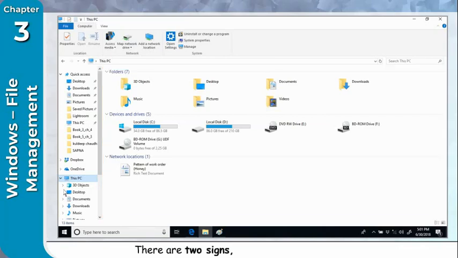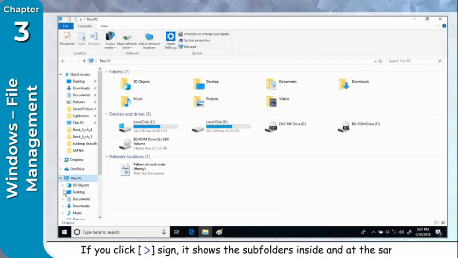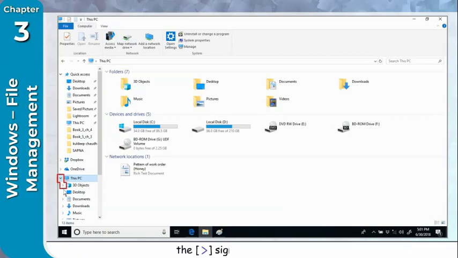There are two signs, expand and collapse, in front of a disk drive or folder name. A greater than sign indicates that the folder contains subfolders. If you click the greater than sign, it shows the subfolders inside, and at the same time, the greater than sign changes to a below sign. This process is called expanding of a folder. If you click the below arrow sign, which is in front of a folder, the expanded subfolder collapses back.